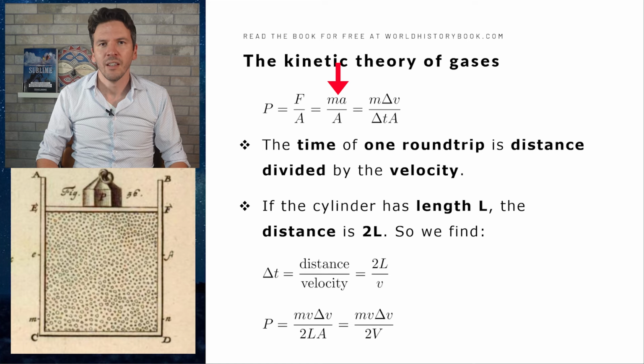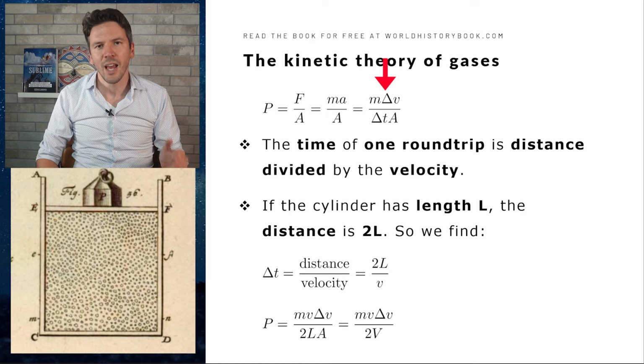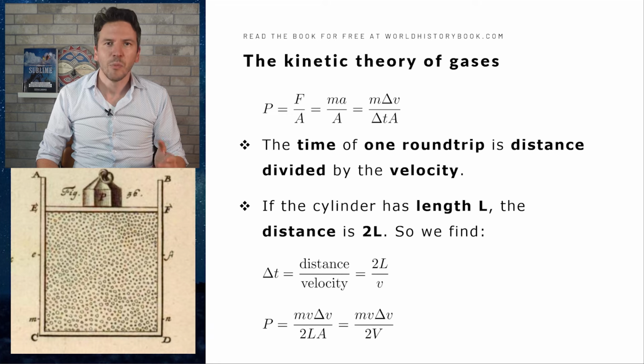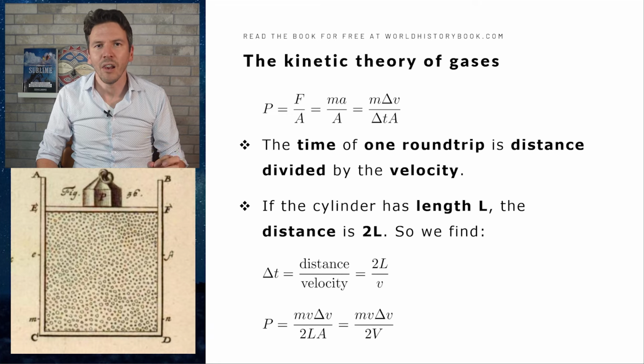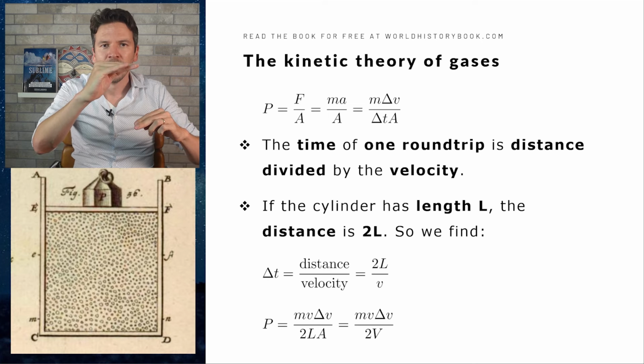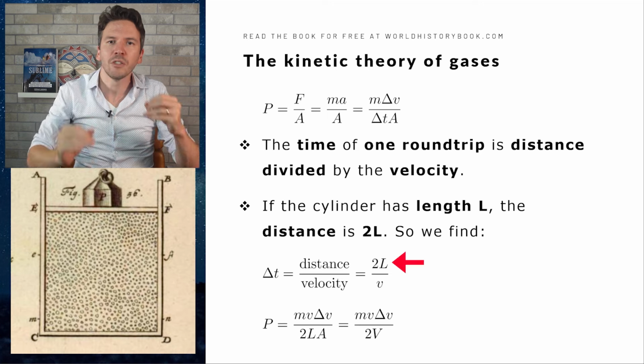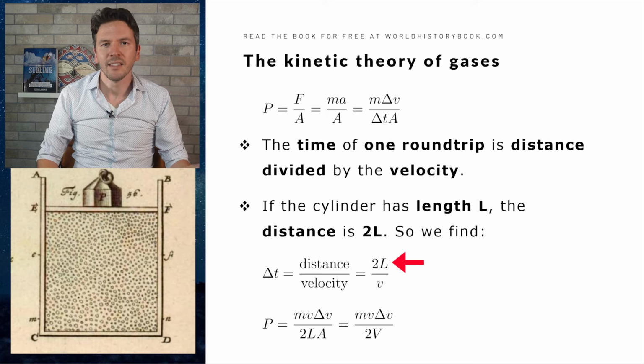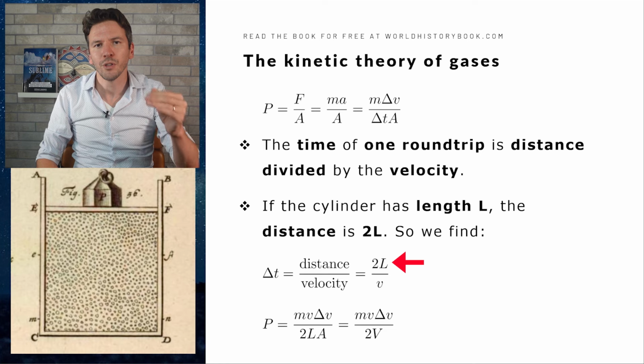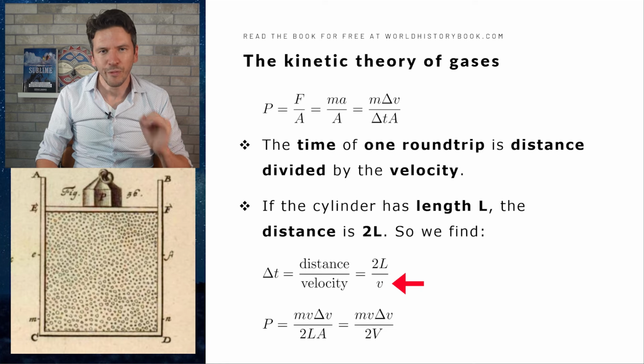And acceleration is the change in velocity, delta v, divided by the time, delta t. So the formula now becomes m times delta v divided by delta t times A. Now the next step, we fill in the time, which in this case is how long it takes from the atom to make that round trip, and which is equal to the distance traveled divided by the velocity of the particle. Now if the cylinder has length L, then the distance traveled up and down is 2 times L. So delta t, the time, is distance divided by velocity, or 2L divided by v, with v again being the